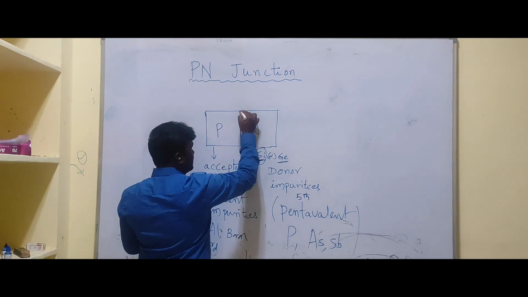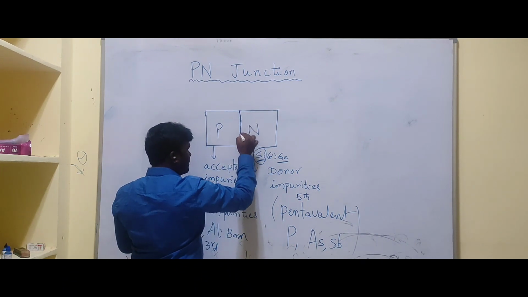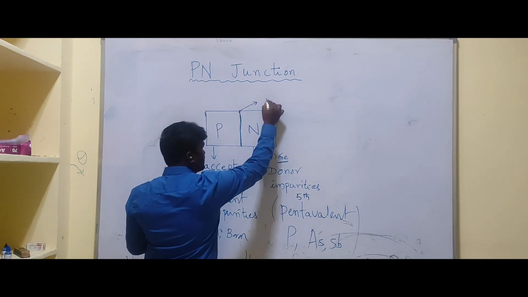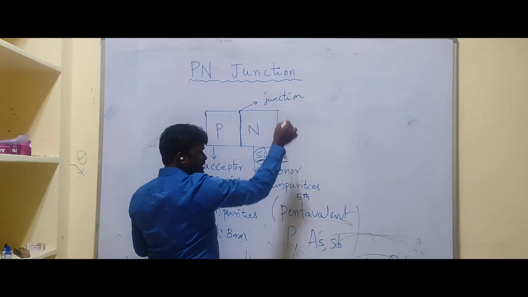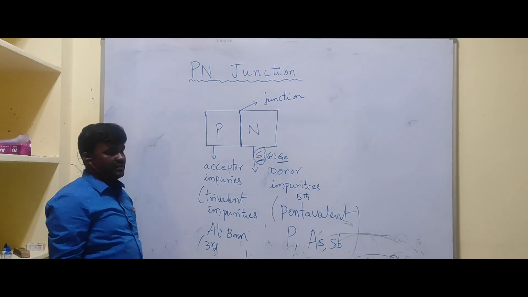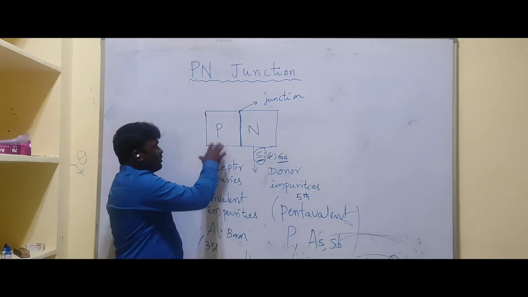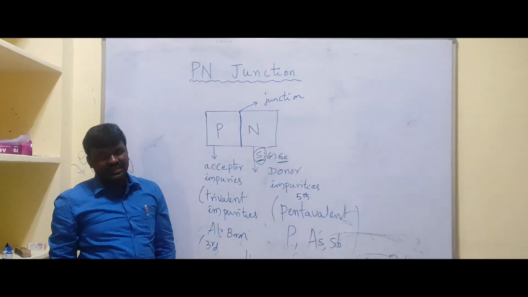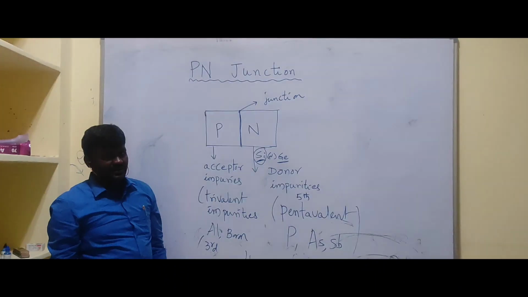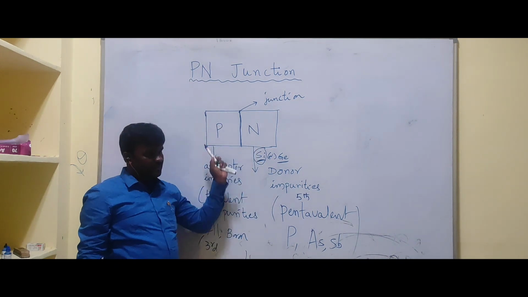Basically, it is not a line, it is a plane. So it acts as a junction between the P-type and N-type semiconductor material. So that's why it is called a PN junction. The PN junction is formed like this.